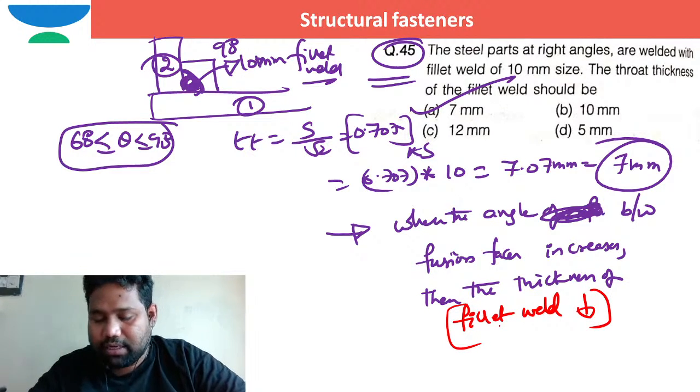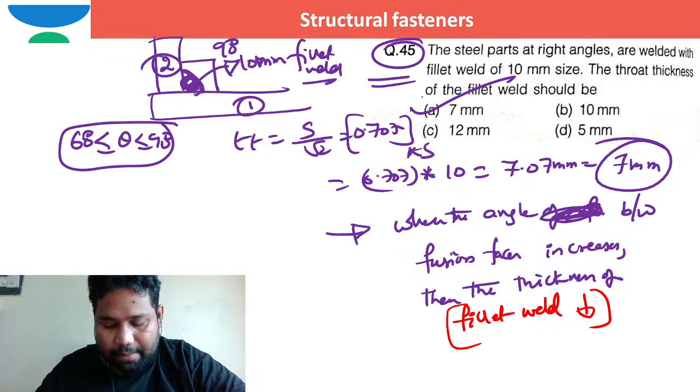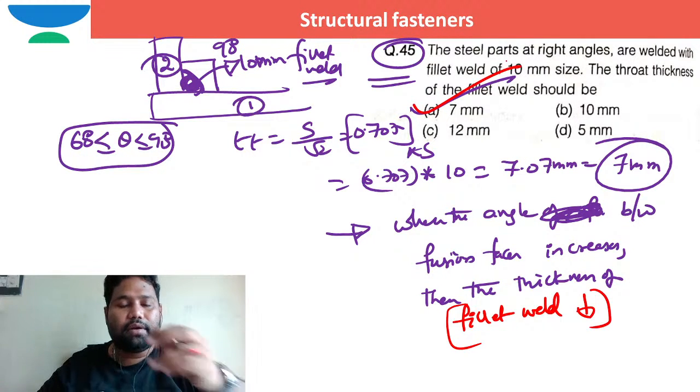This is another rule generally we can say. So option A is the correct option.